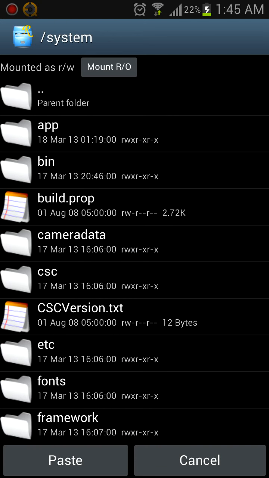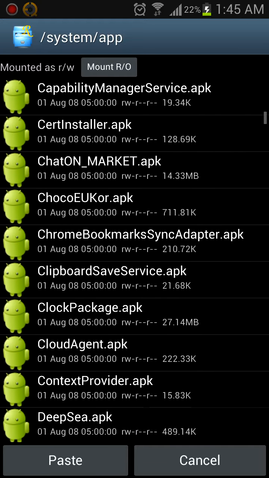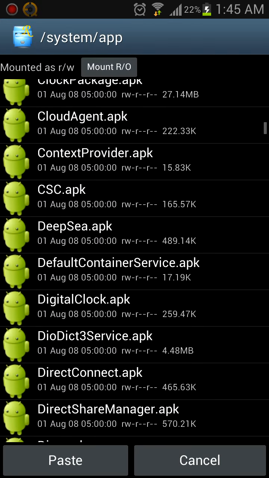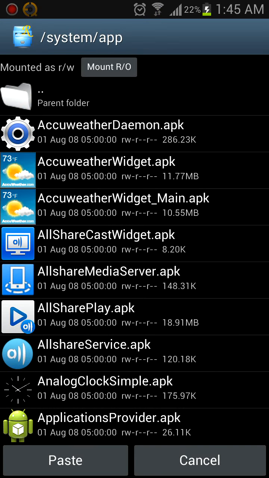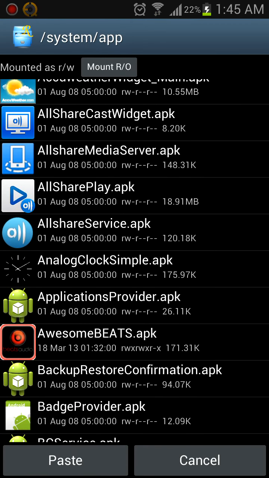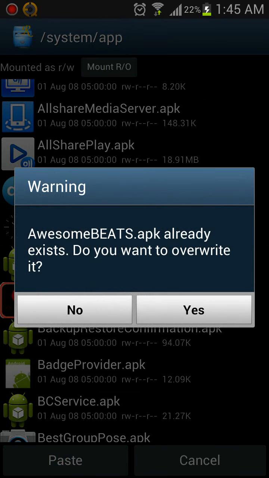So go back, system, the first one, app. This is all your APK files. Make sure this is mounted read/write. I already have it right here because I reinstalled it, but I'll do it again for you guys. So paste it. AwesomeBEATS APK already exists. Do you want to overwrite it? Yes.